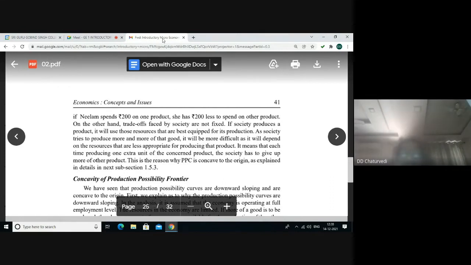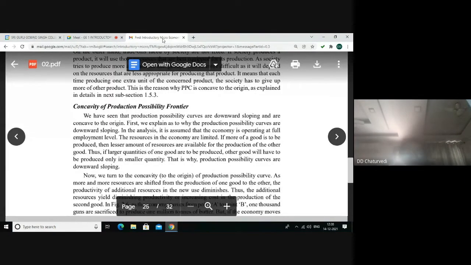It means that every time we produce one extra unit of the product, the society has to sacrifice more and more units of the other product. This is the reason why production possibility curve is concave to the origin. First, we have to understand that production possibility curve is also downward sloping. Since resources in the economy are limited, if more of a particular commodity is to be produced, then lesser amount of resources are available for the production of other commodity. That is why production possibility curve is downward sloping.